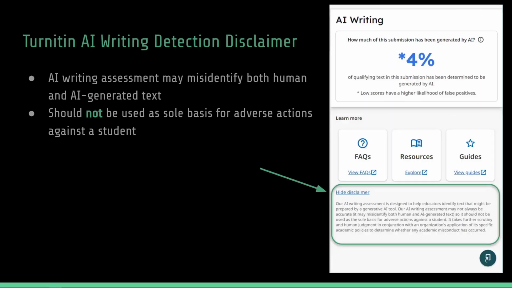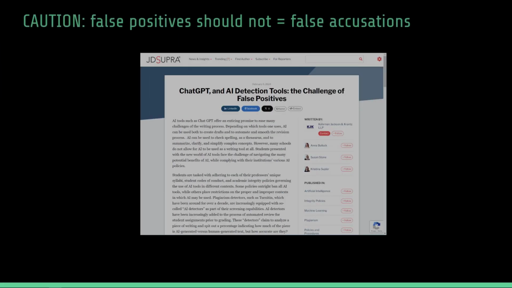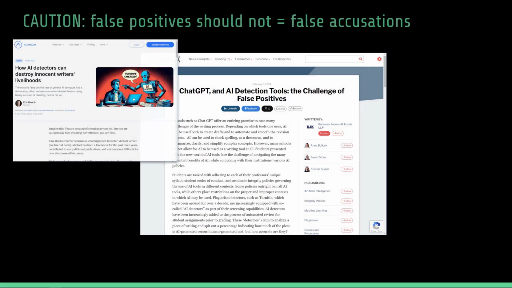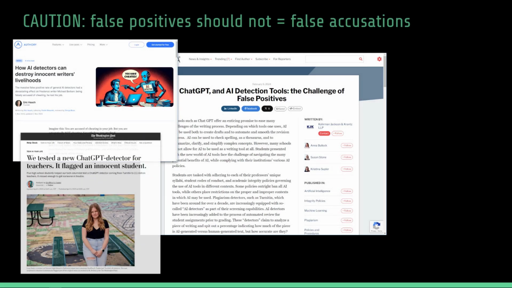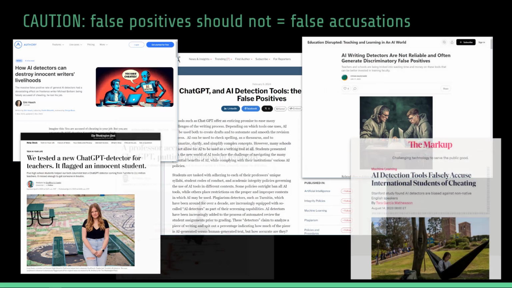In Turnitin's AI writing detection report, you will see that Turnitin has a disclaimer posted that says the AI writing assessment may misidentify both human and AI generated text, and the AI report should not be the sole basis for adverse actions against a student. You will see this type of disclaimer on all AI writing detectors. There have been many news stories about AI detectors flagging human written text as being AI generated. AI writing detectors frequently misclassify non-native English writing as AI generated, raising concerns about fairness and robustness. The accuracy, reliability, and effectiveness of AI detectors remains uncertain.